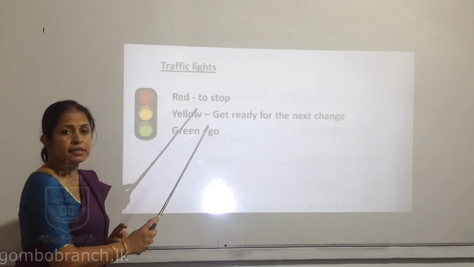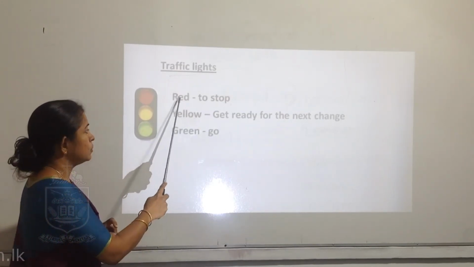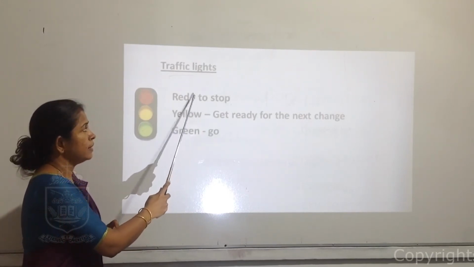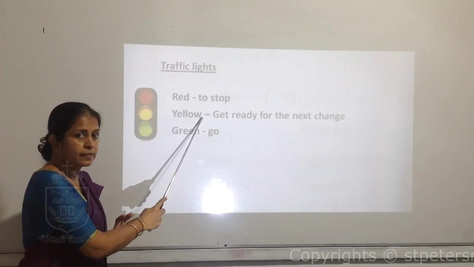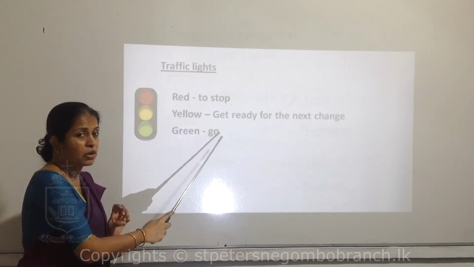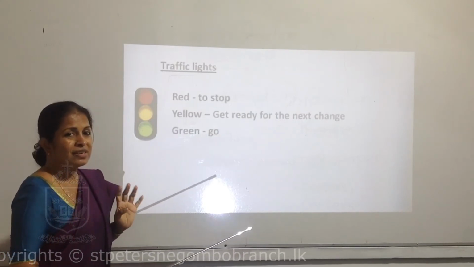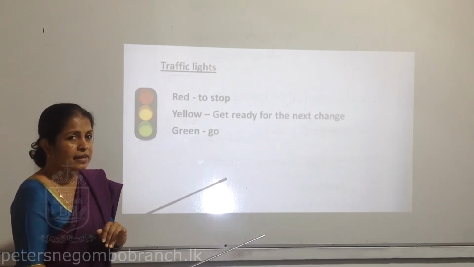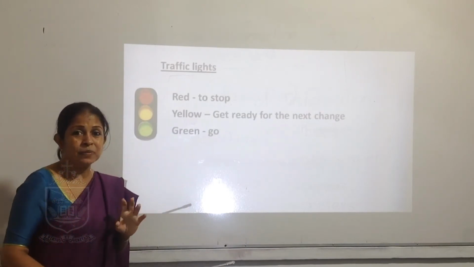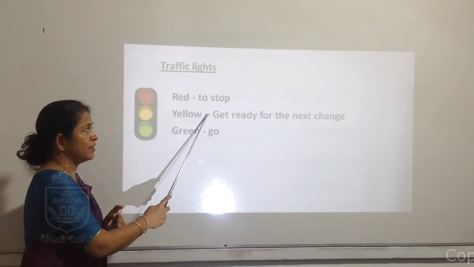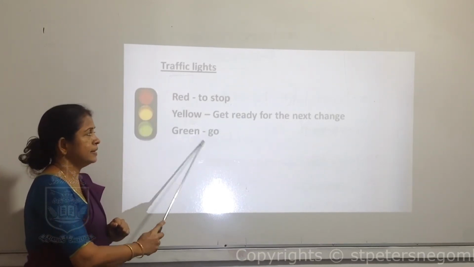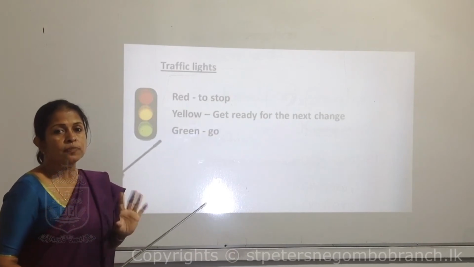And the red says stop. So go and stop, and in between is the yellow. When the yellow light comes, what it says is now you have to get ready to go. Now the next one is green. The green light is coming. Get ready to go. Then the red one comes. You have to get ready to stop. And next is green, because you have to move.